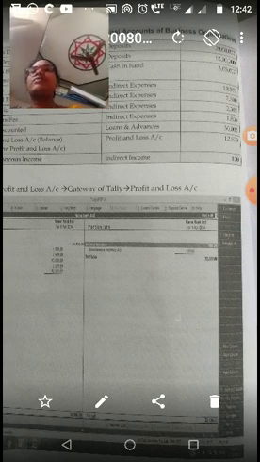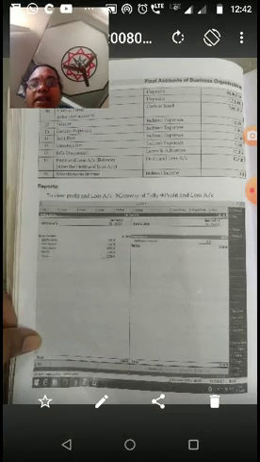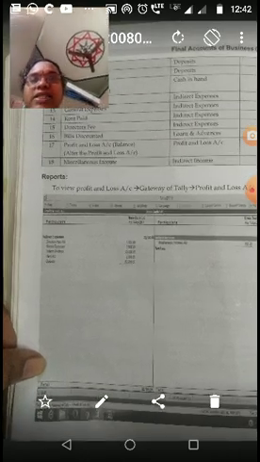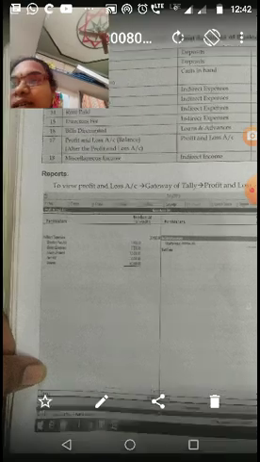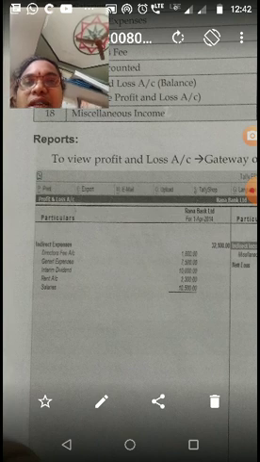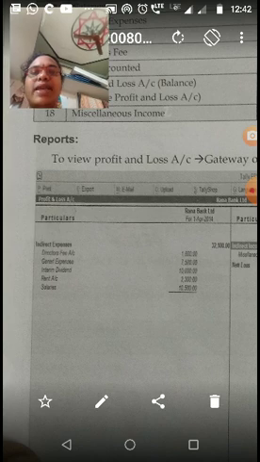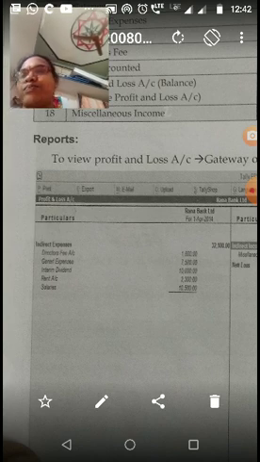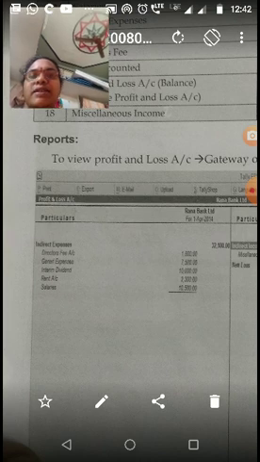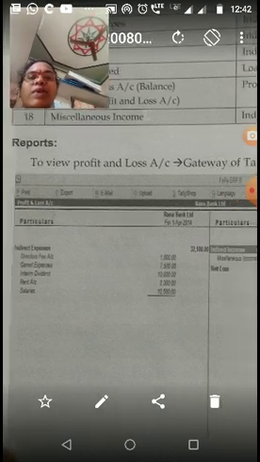After completion of the ledgers, we can view the profit and loss account of a company. So we can view it in the reports, gateway of Tally, profit and loss account. In profit and loss account, here indirect expenses 32,100. Now directors fee account 1,800, general expenses 7,500, then interim dividend 10,000, rent account 2,300, salaries 10,500. So these are the debit side of the profit and loss account of a banking company.